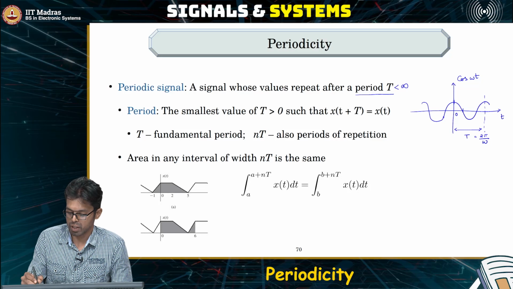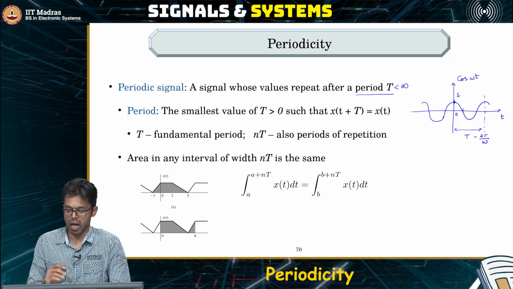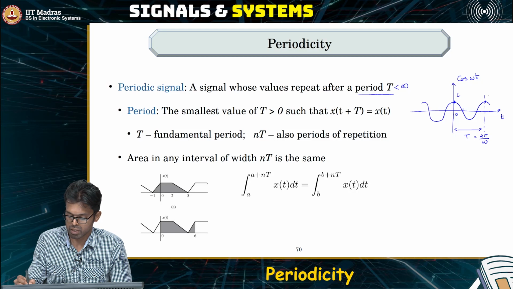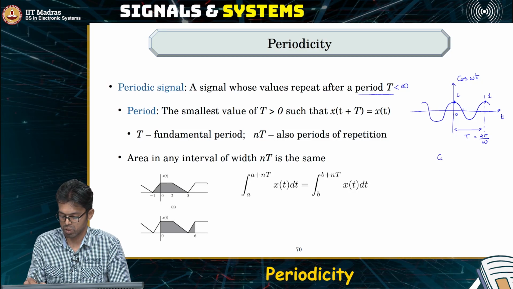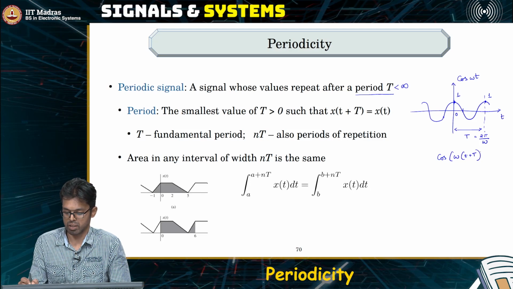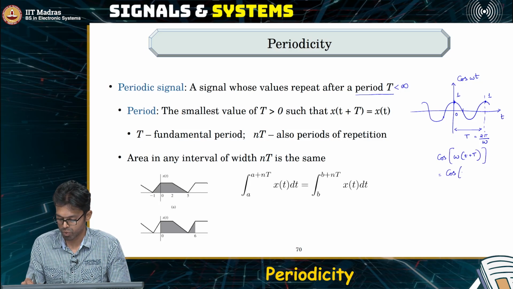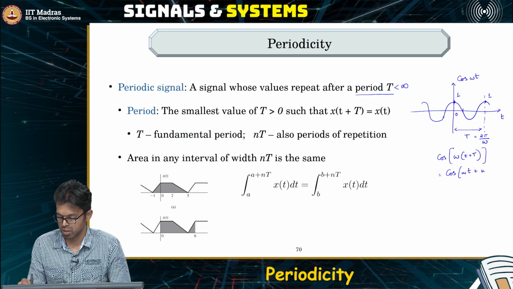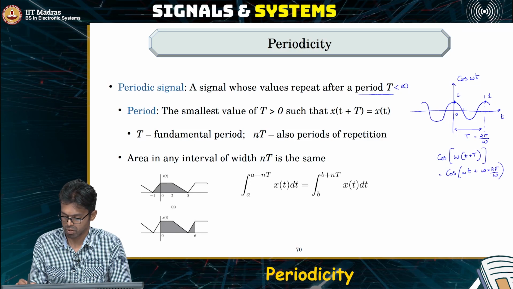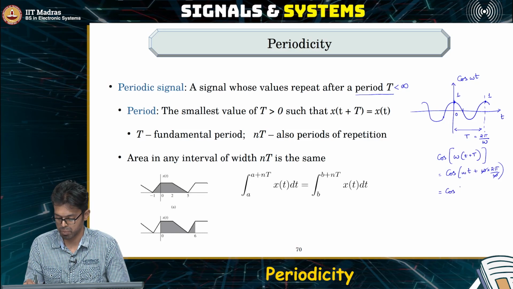What do we mean by that? If the value of the signal at t equal to 0 is, let's say, 1, then after capital T seconds, in this case 2 pi by omega, the signal's value is 1 again, which makes sense because cos of omega times (t plus capital T) is equal to cos of omega t plus omega times 2 pi by omega, which is basically 2 pi. Cos of theta plus 2 pi is cos theta itself. So this is cos omega t.